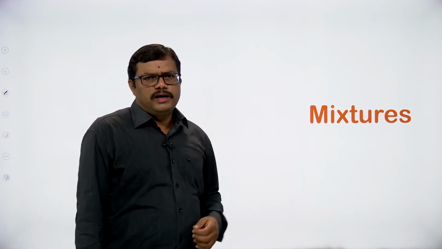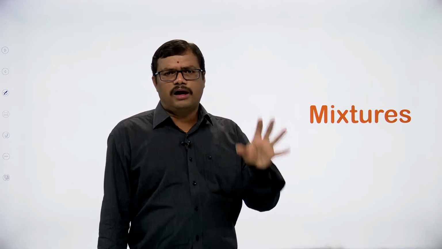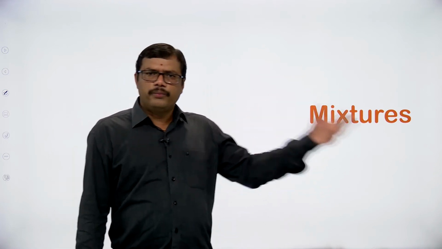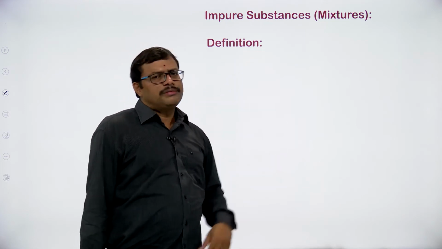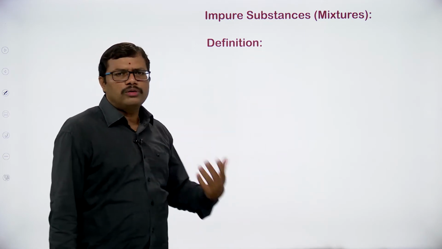Matter is classified into pure substance and mixture. We have discussed that within the pure substance we have elements and compounds. We have discussed the elements, and the further classification of elements like metals, non-metals and metalloids, and today we have discussed the compound as well. Now let us focus on the other side, the impure substance. Matter can be pure and impure. Impure is called a mixture. So a mixture can be considered an impure substance. We can also call it an impure substance.